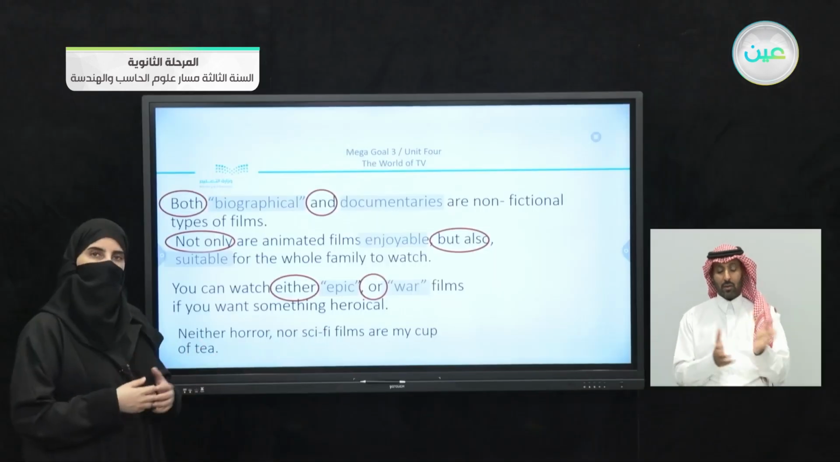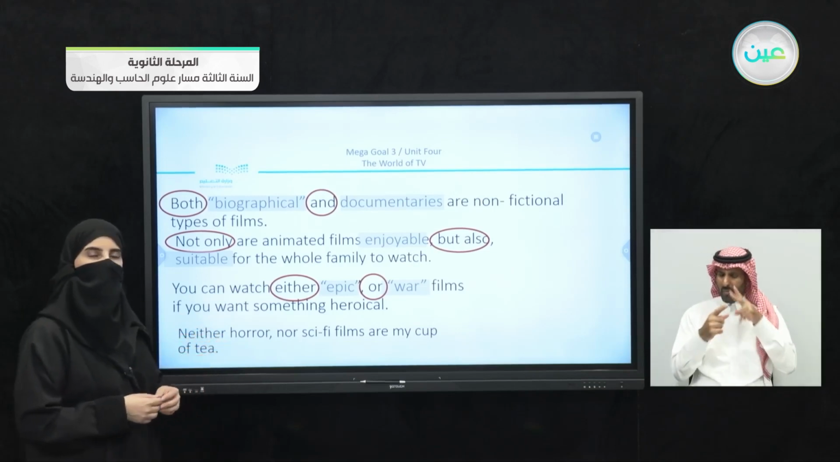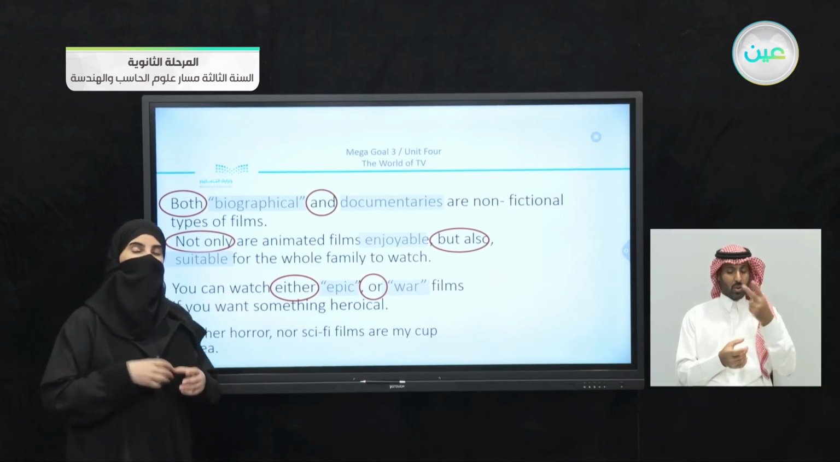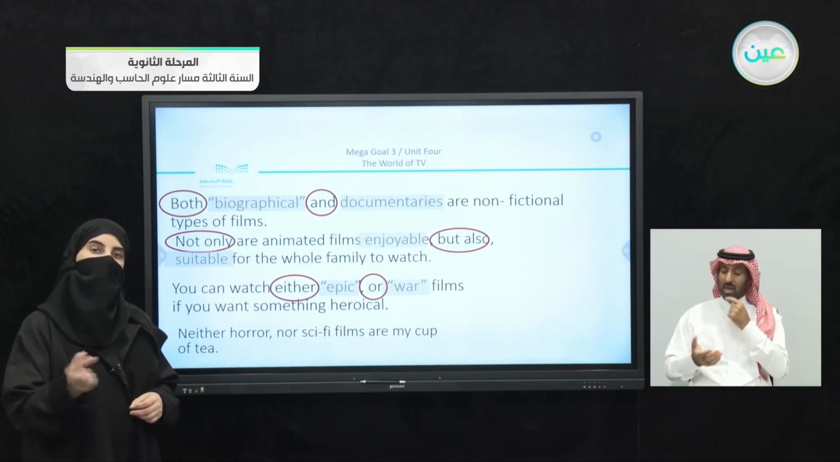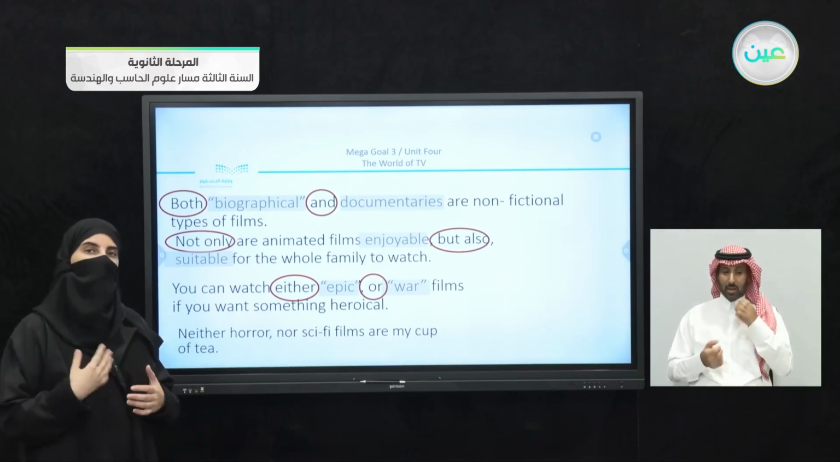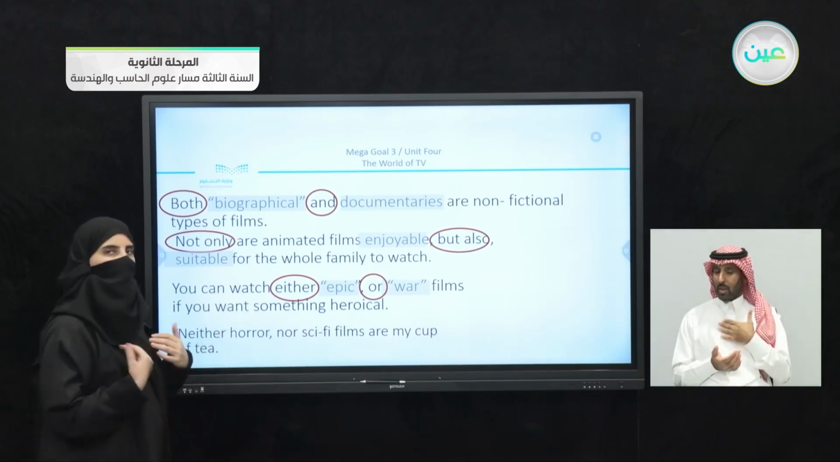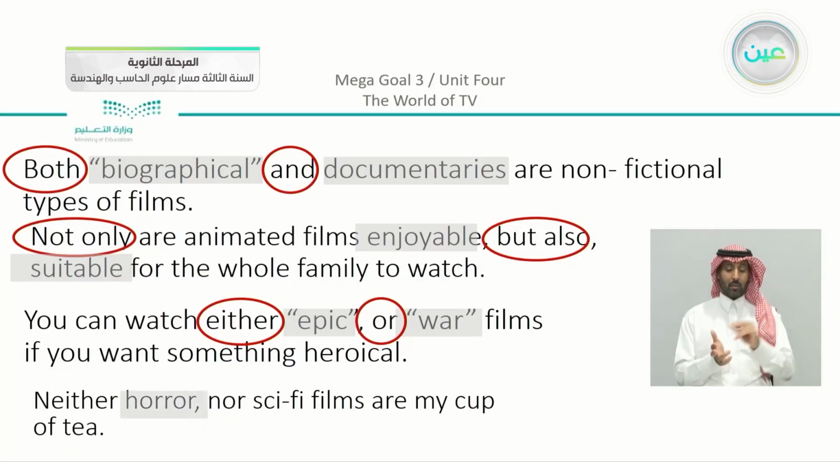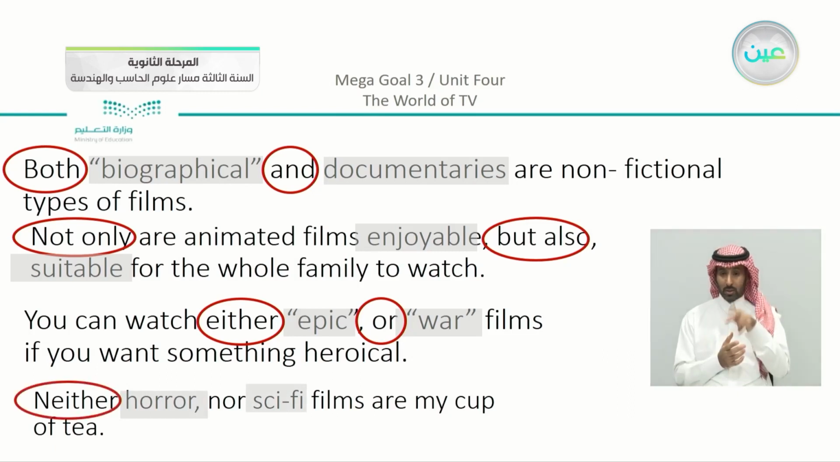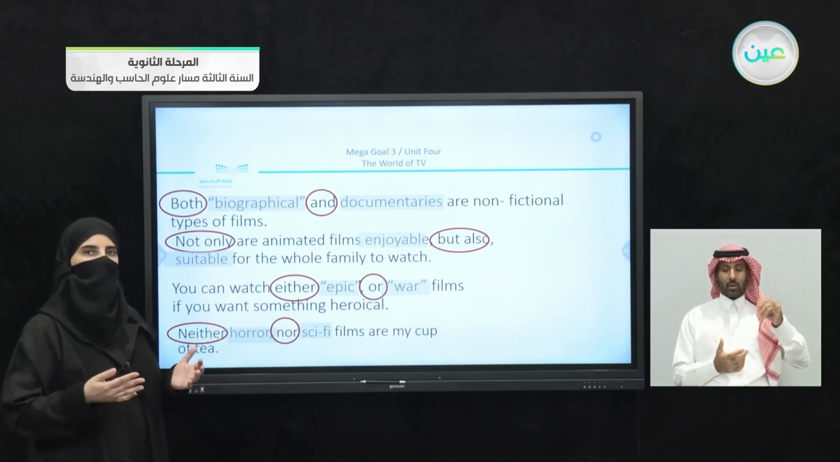Coming to the last sentence here, let's just read it. Neither horror nor sci-fi films are my cup of tea. Do you remember from Unit 1 we said that if you politely want to reject something, you can say that it's not my cup of tea? So this is a good way to practice, and we have our example. Neither sci-fi nor horror are my cup of tea. I don't like to watch either this or this. So the basic thing is to concentrate that we are using something similar to either or, but this time in a negative way. Neither nor, not this or this.